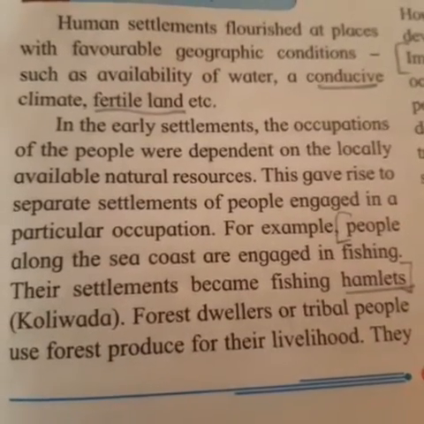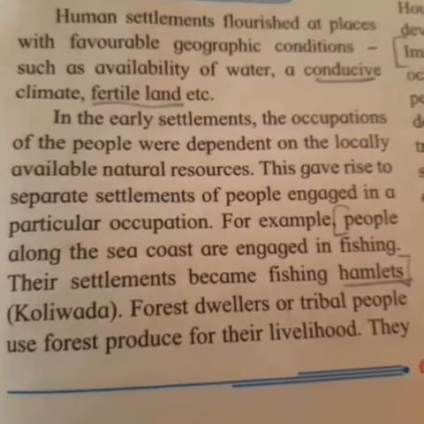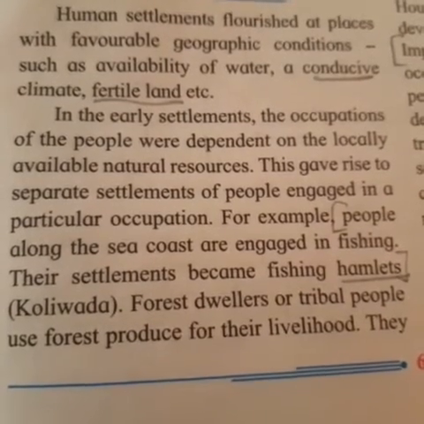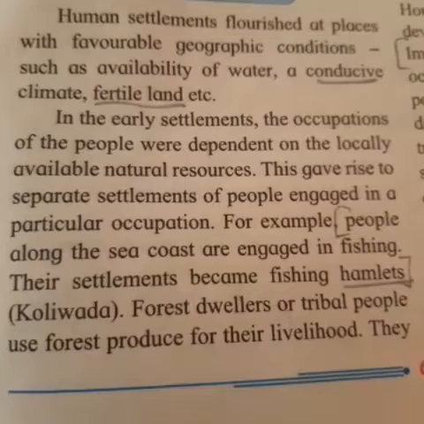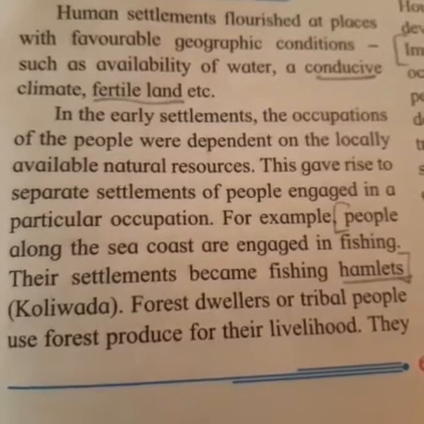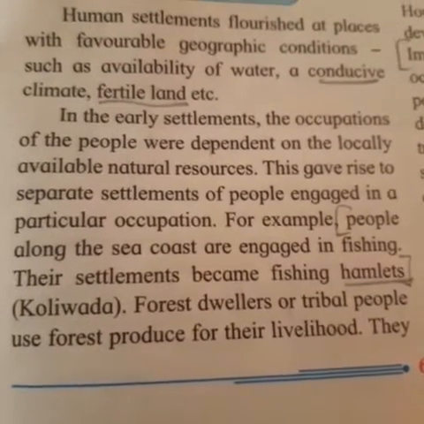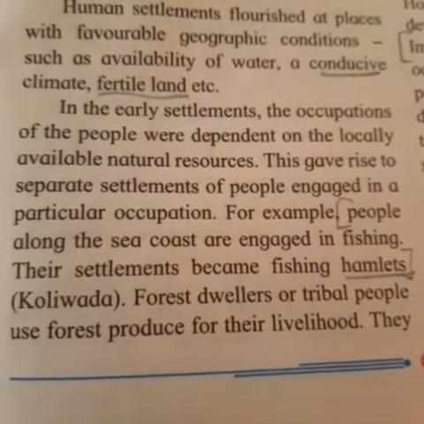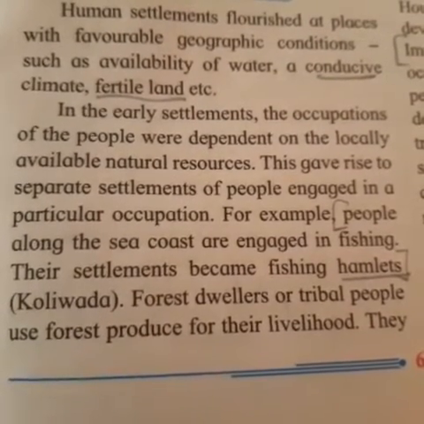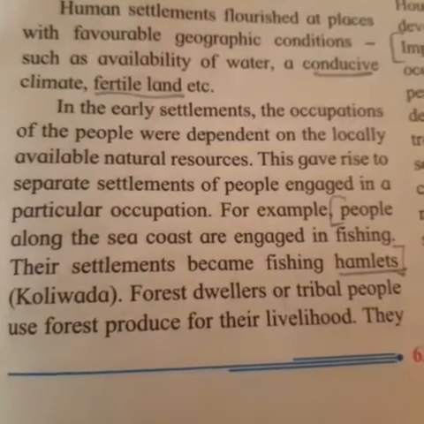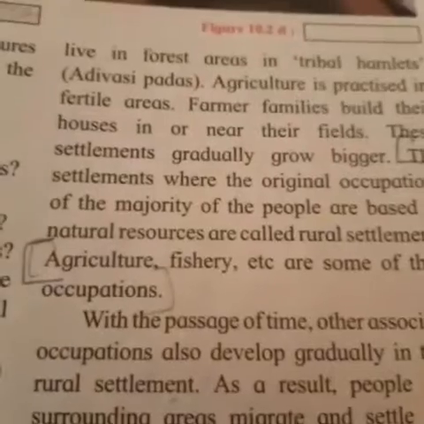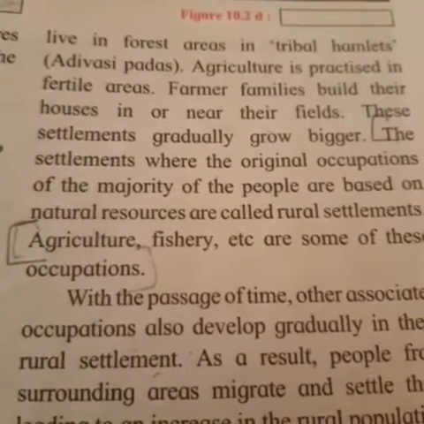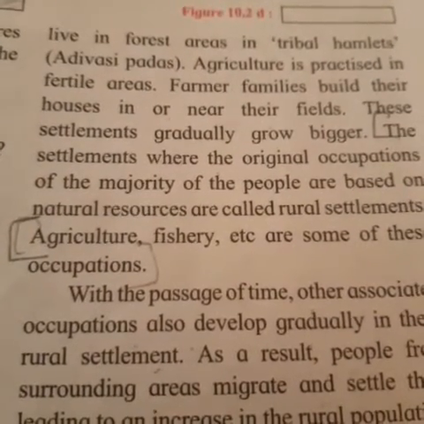This gave rise to separate settlements of people engaged in particular occupations. For example, people along the sea coast are engaged in fishing. Their settlements become fishing hamlets, Koliwada. Forest dwellers or tribal people use forest produce for their livelihood. They live in forest areas in tribal hamlets, Adivasi Padas.